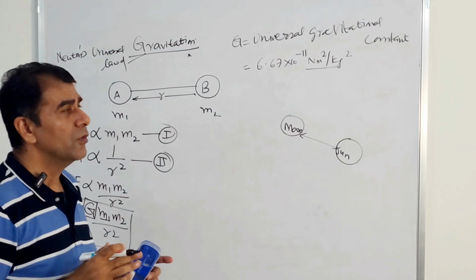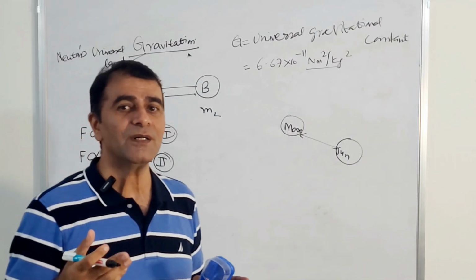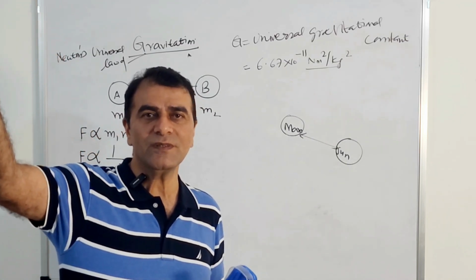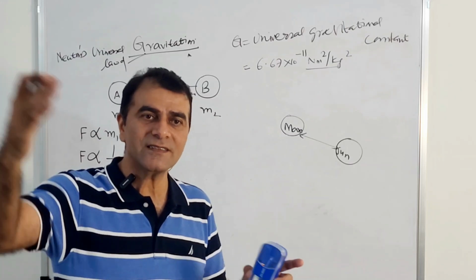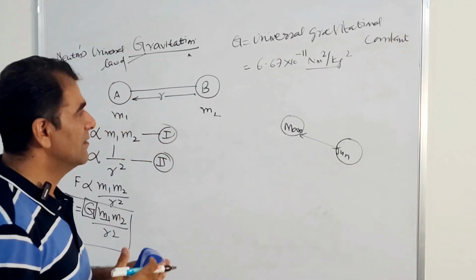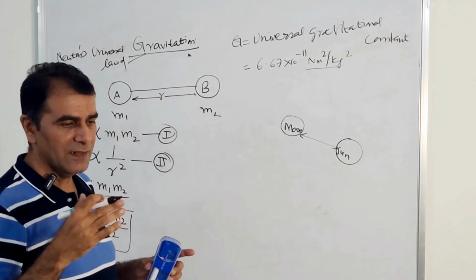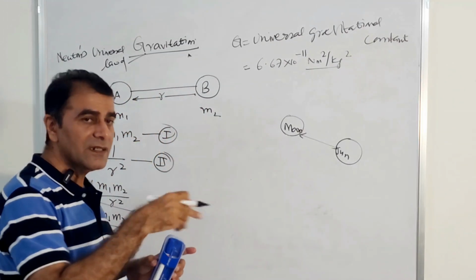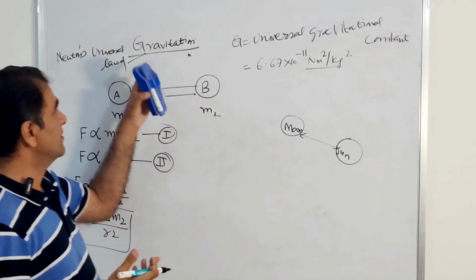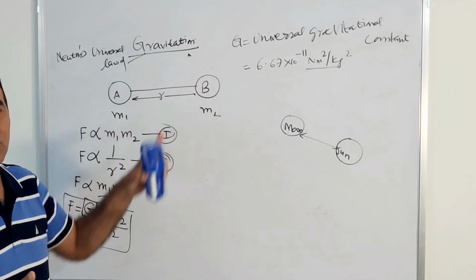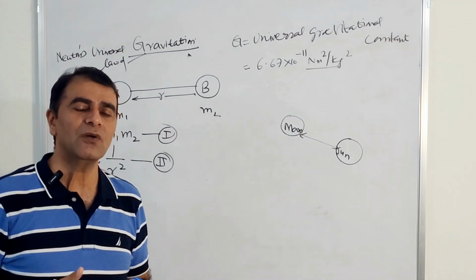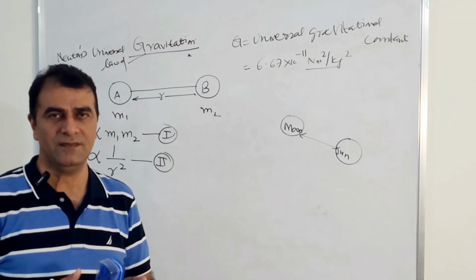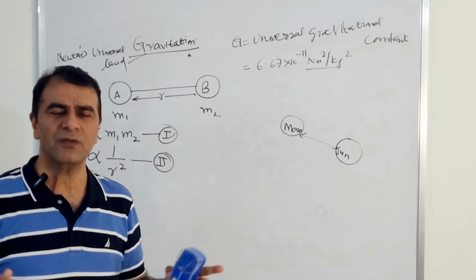So you know why tides come? Because there is attraction between the water of the sea and the moon. Due to that, tides come; there is a gravitational force of attraction. Similarly, the moon is a natural satellite of the earth which is orbiting around the earth. This is also due to this gravitational force. If gravitational force did not exist at all, they would not rotate around the earth in any manner. Everything would shrink, and there would be a kind of big bang in the universe.